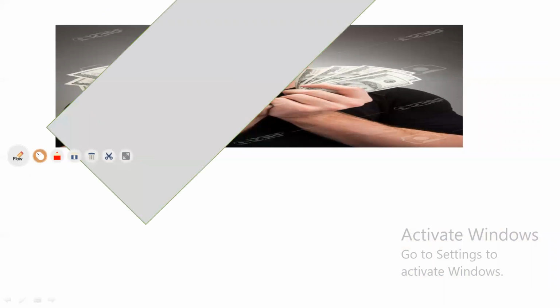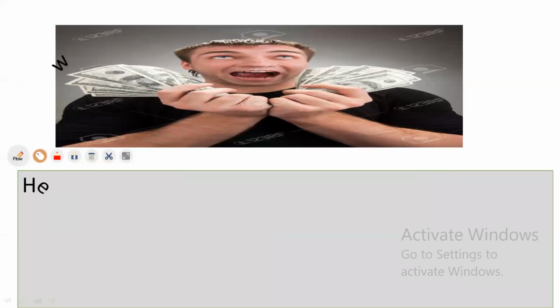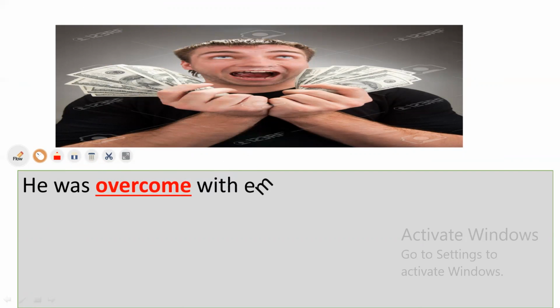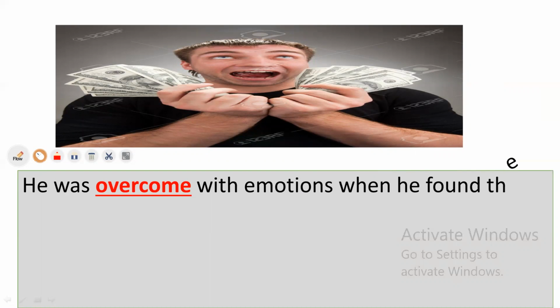Can you say overcome means come too much? It's not wrong, but it's not correct, by the way. So he was overcome with emotions when he found a big amount of money, a big amount of treasure.